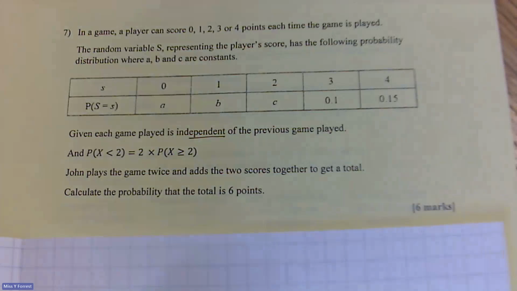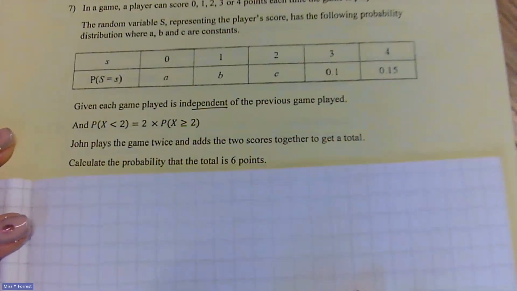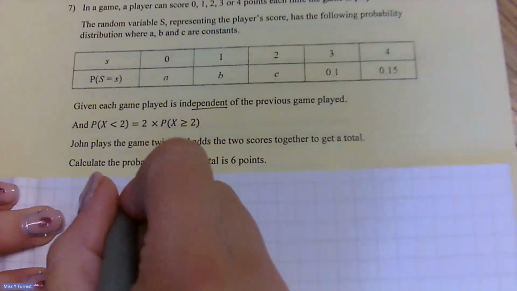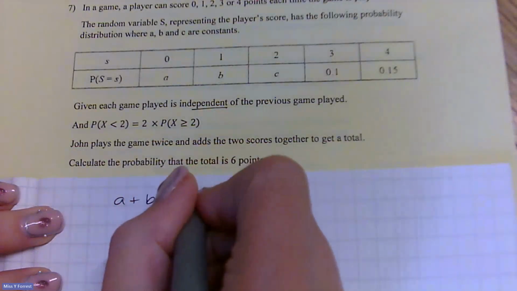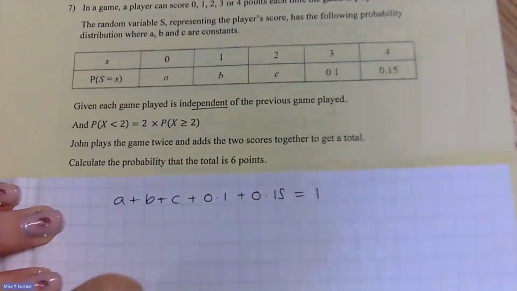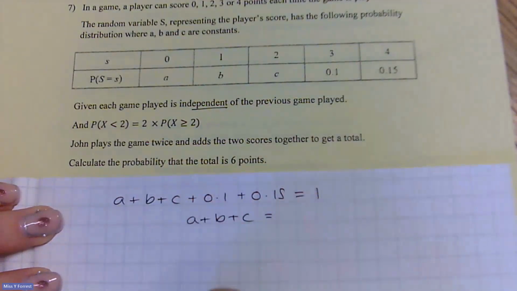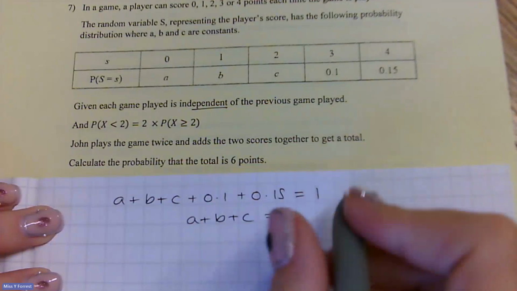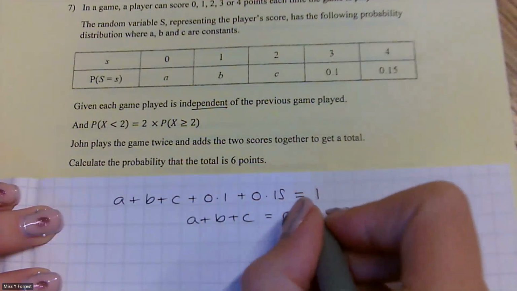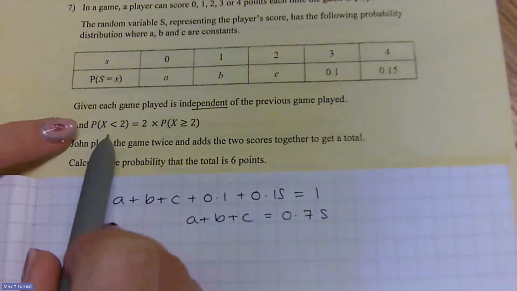So the first thing I know is that all of these are going to add up to 1. So I'm going to form an equation, a plus b plus c plus 0.1 plus 0.15 equals 1. We'll just rearrange that to tidy it up a little bit. So I'm going to take away 0.25 from that side, so a plus b plus c equals 0.75.